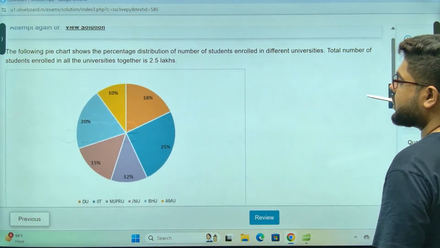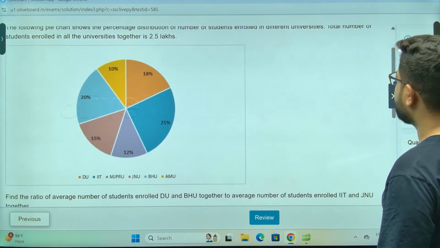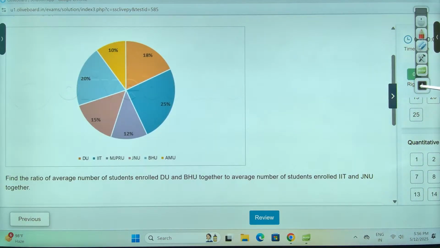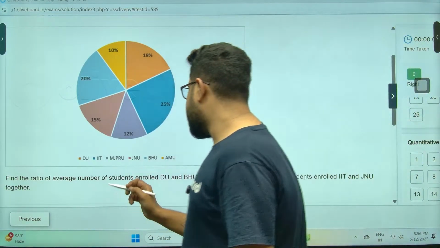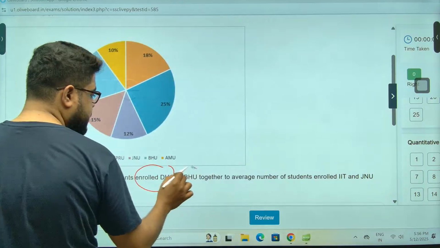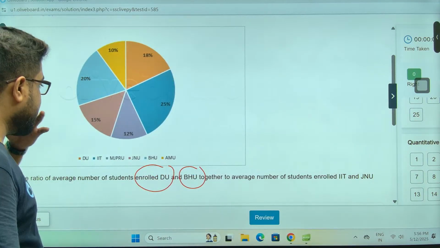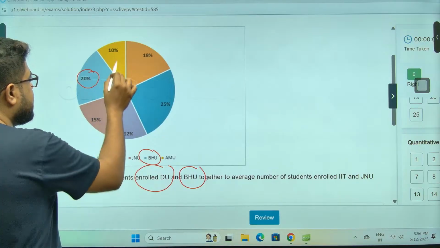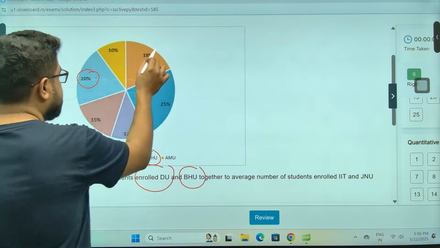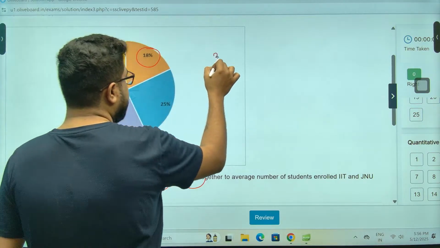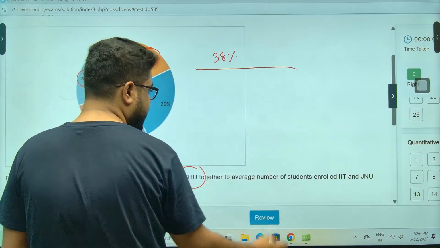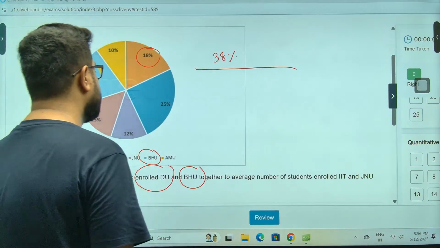Again a pie chart, total students are 2.5 lakhs, okay. Find the ratio of number of students enrolled in DU and BHU together. So DU and BHU is this one. DU is this one, कहाँ से start, इधर से, so total is 38% of total divided by average IIT and JNU.